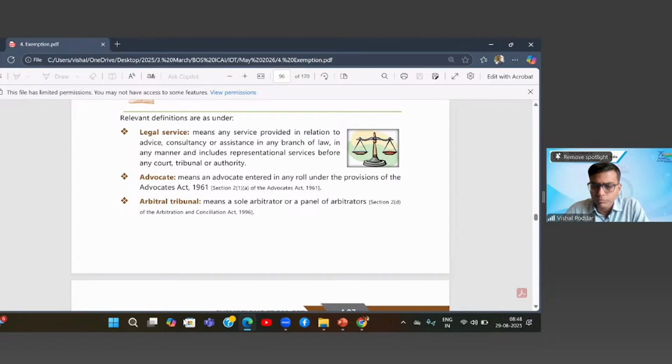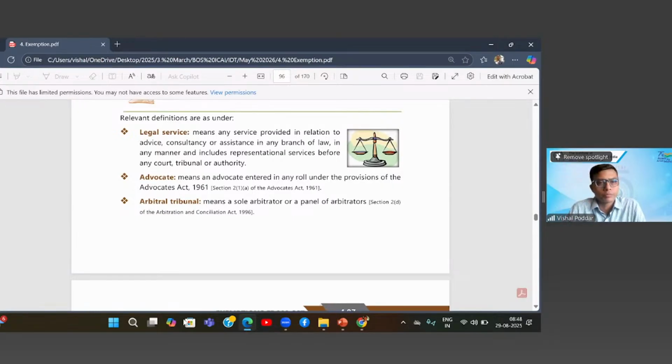Legal service means any service provided in relation to advice, consultancy, or assistance in any branch of law in any manner and includes representational services before any court, tribunal, or authority.